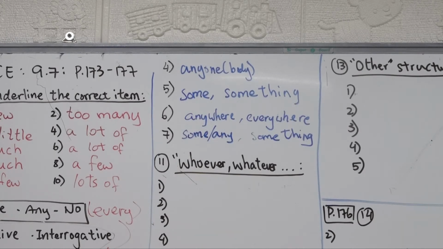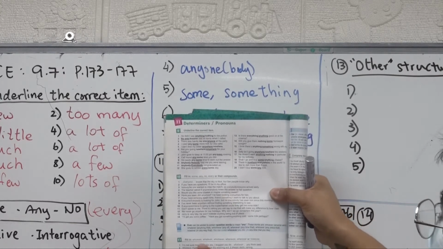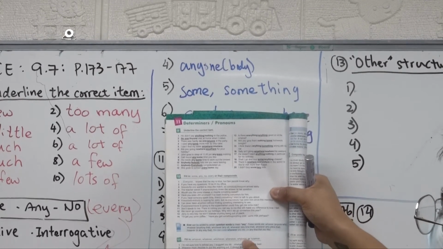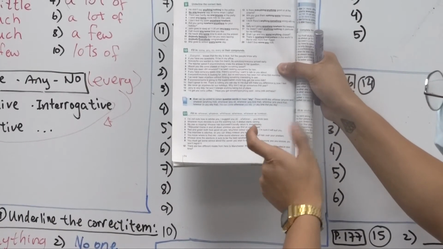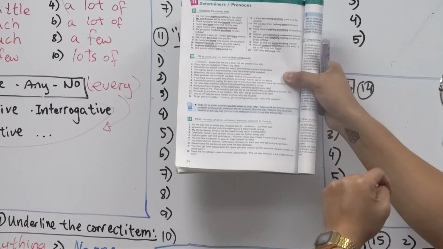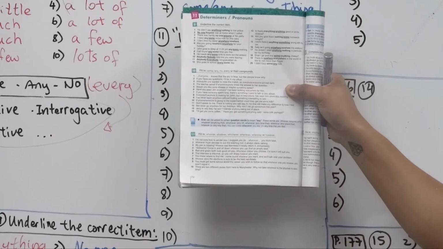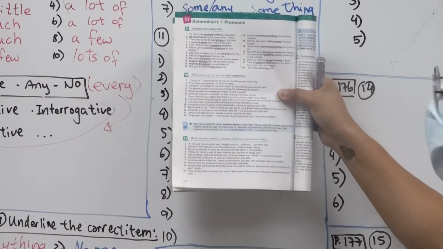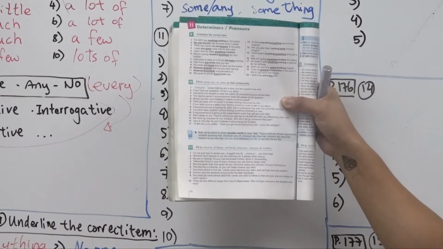Okay, so again, for number 8 to 14, go home and do it, or right after this class, okay? So you can retain the new information in your memory. Alright, and then part 11, okay? Part 11, we have whoever, whatever, whichever, whenever, wherever, or however. So these, the words with ever at the end, we call these compound, okay? It usually has the same meaning to the word any, okay? Any. So I can go anywhere I want to on my holiday, right? I can go wherever I want to on my holiday.